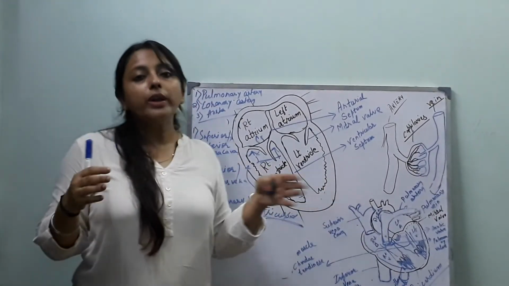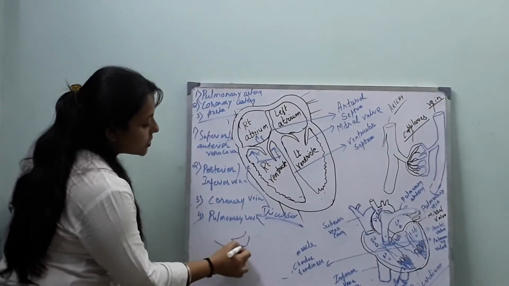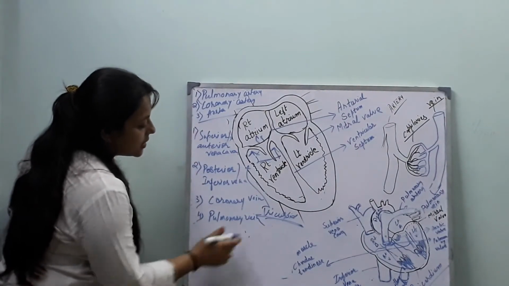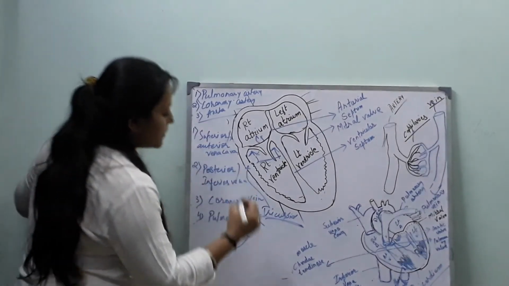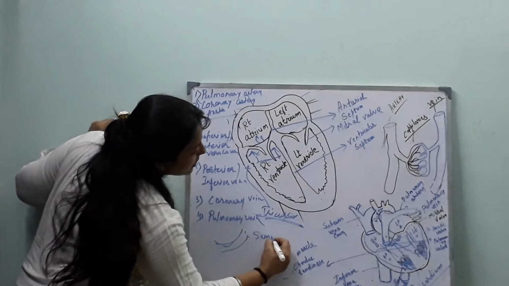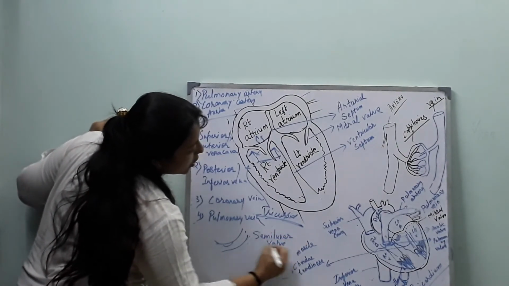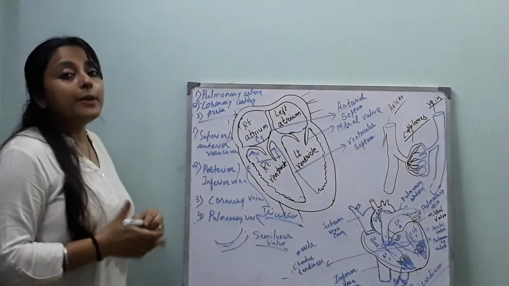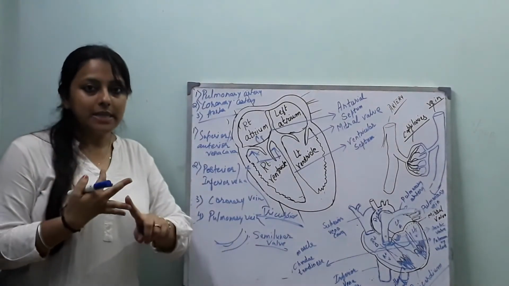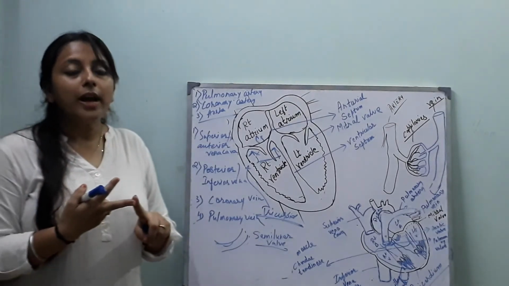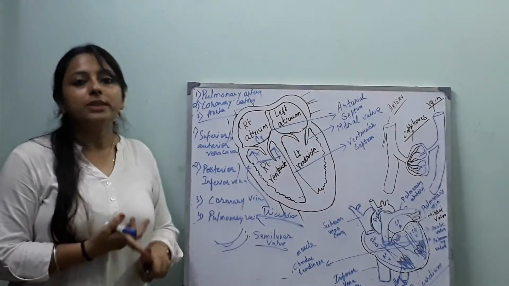Since they look like a half moon, they are also named semilunar valves. So we have 4 important valves present inside our heart: tricuspid, bicuspid, and semilunar valves, or you can say pulmonary valve and aortic valve.